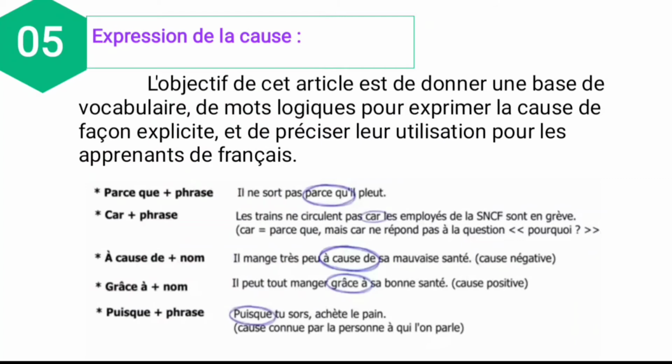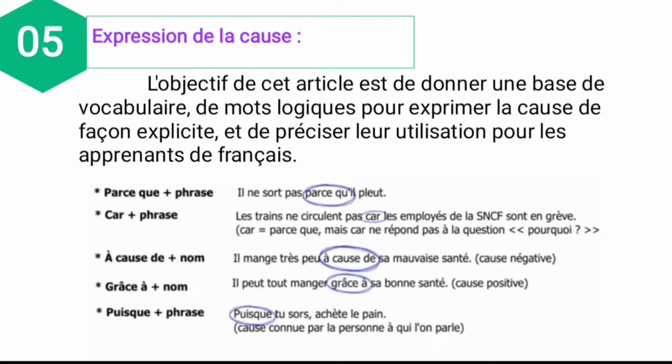Trains are not running. Car means because the SNCF employees are on strike. So car and parce que mean because, and they do not answer the question why.